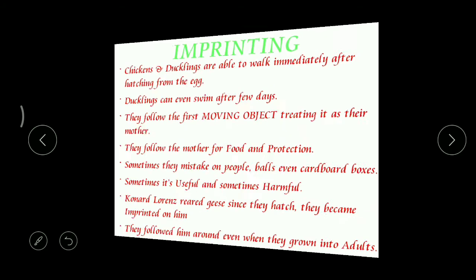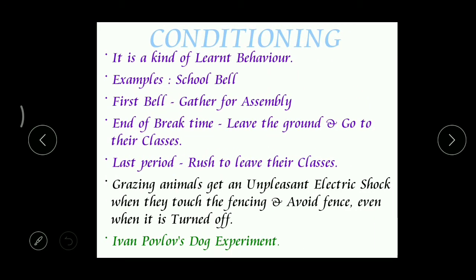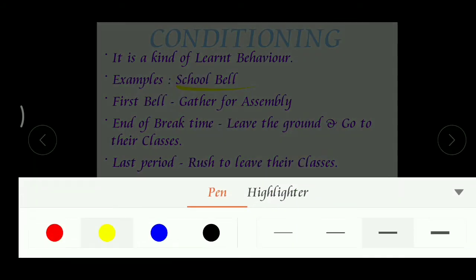Right. Now, the next one, that is conditioning. This is a third kind of behavior, and here it is a kind of a learned behavior. That means we learn this kind of behavior, but naturally we will not get this. What is a good example for this? That's a school bell.